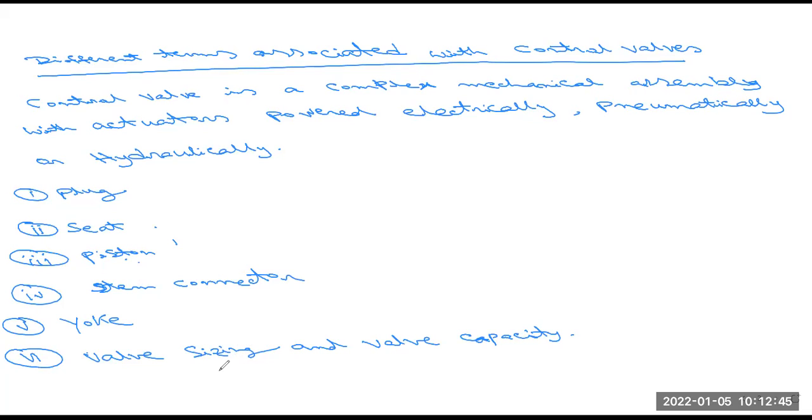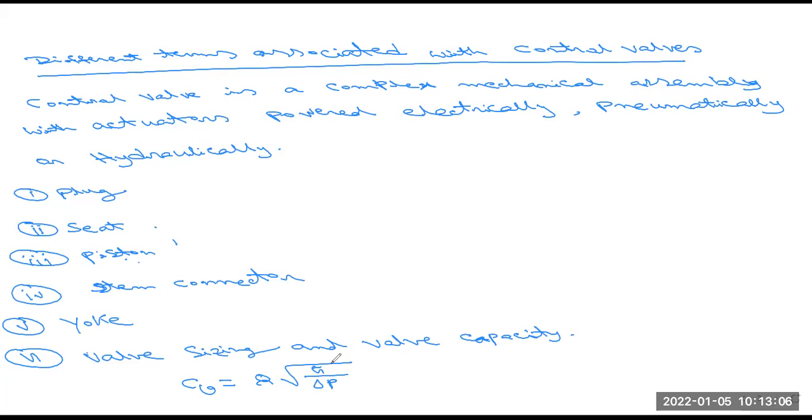Is it okay? Please respond to me. And we have to represent this as Cv equals Q into root over G by delta P. This is very important.